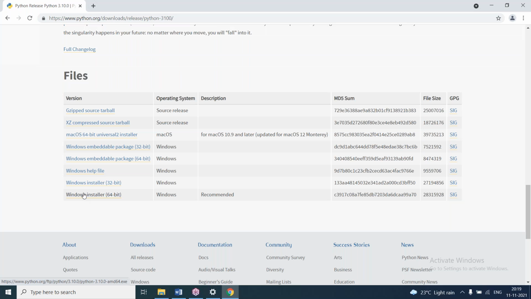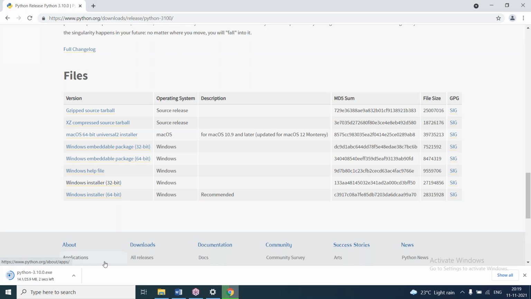So here I'm selecting the Windows installer 32-bit. Installation is the same for 64-bit and 32-bit, but there will only be a memory usage difference. I am selecting this. So here it is downloading the exe file. So the exe file download is finished.